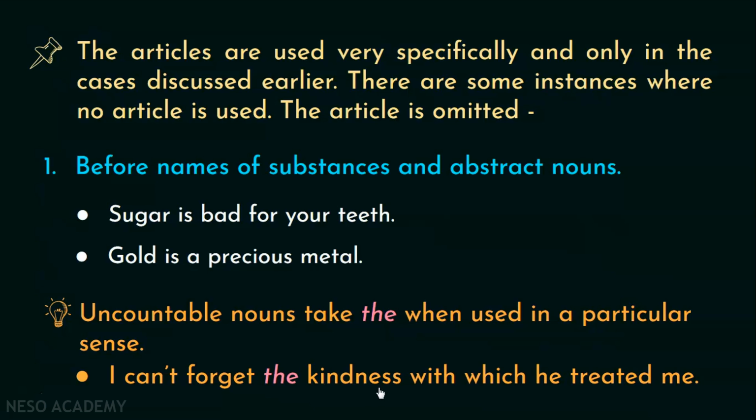So now you are talking about a specific instance of kindness with which he treated you. So now this talks about a specific act. In that case only, when you have to talk about a particular sense of abstract or uncountable nouns, only then you can use the, otherwise you don't have to use the.